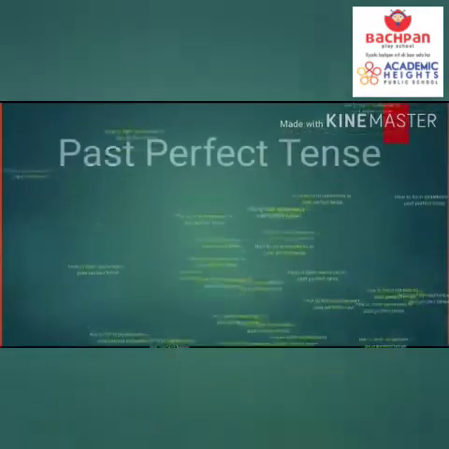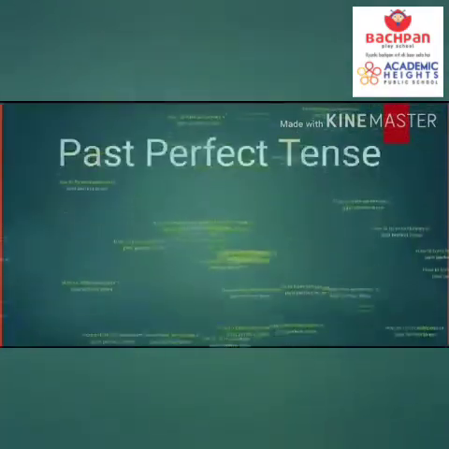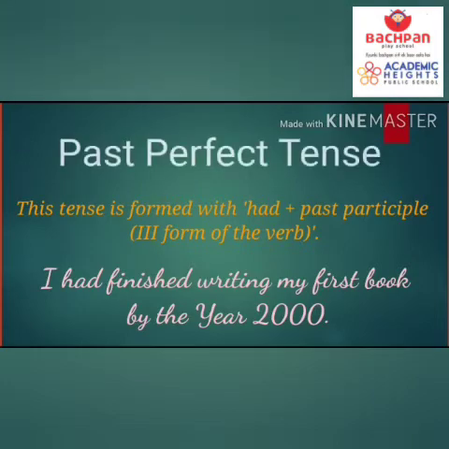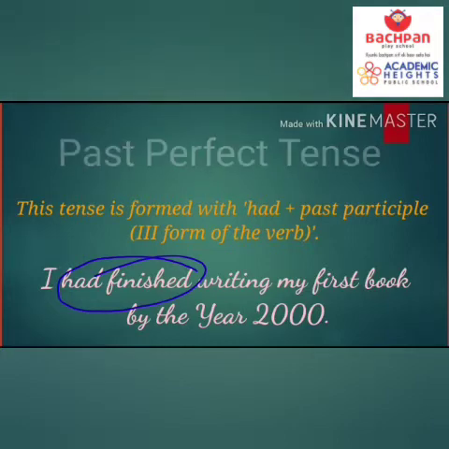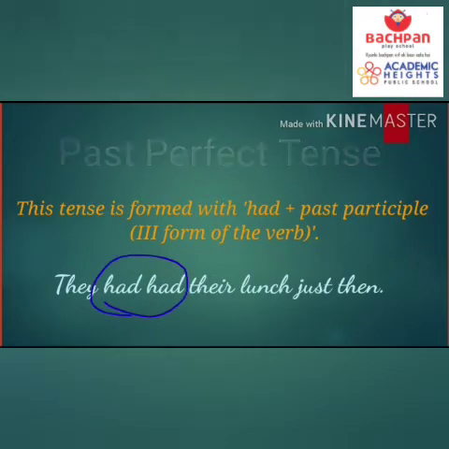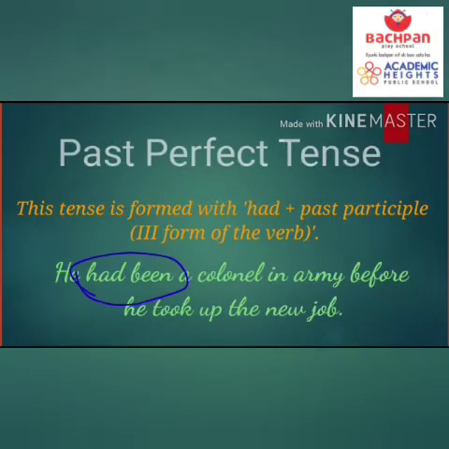So first of all, we will understand how we form sentences in past perfect tense. Okay. So this tense is formed with had plus past participle. Past participle means third form of verb. For example, I had finished writing my first book by the year 2000. They had had their lunch just then. And the next example is, he had been a colonel in the army before he took up the new job. Here you can see in all these sentences the subject is followed by had and past participle.